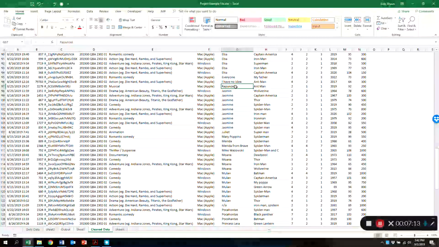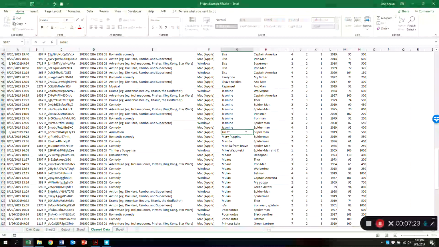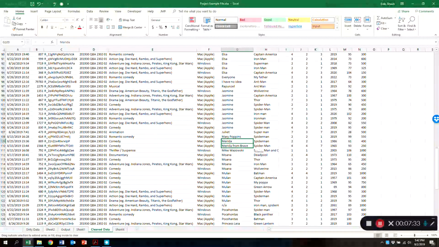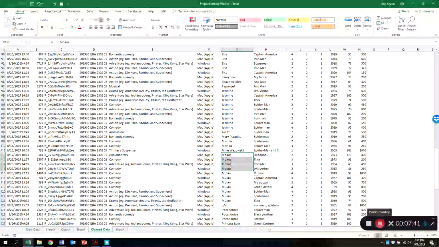input. So when you're cleaning up data, you've got to make sure that all the data in here is exactly the way you want it to be. If it's not exactly the way that you want it to be, then you've got to change it. So Merida, Mike Wazowski, Moana, and so this is kind of boring. So I'm just going to pause it for a minute while I clean the rest of this up.